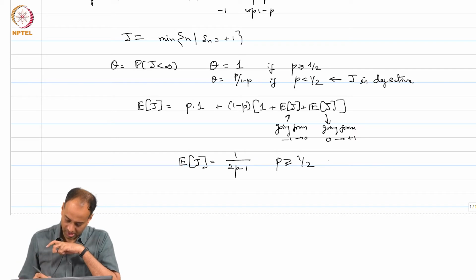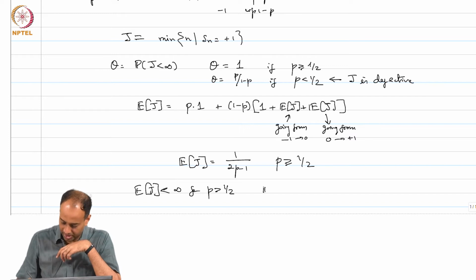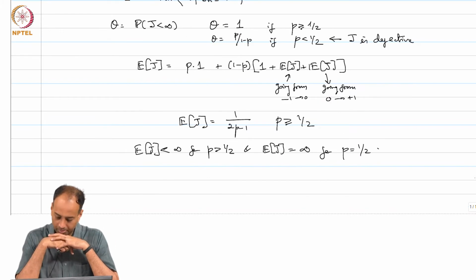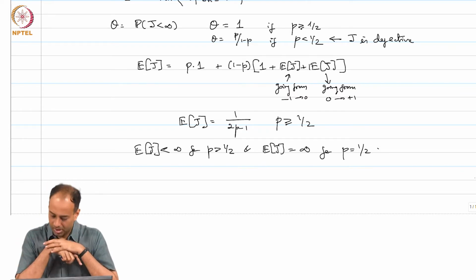So, the bottom line is that expected j is finite for p greater than half and expected j is infinite for p equals half. So, the case p equal to half is particularly interesting. It is a symmetric up and down walk, right, +1 -1.